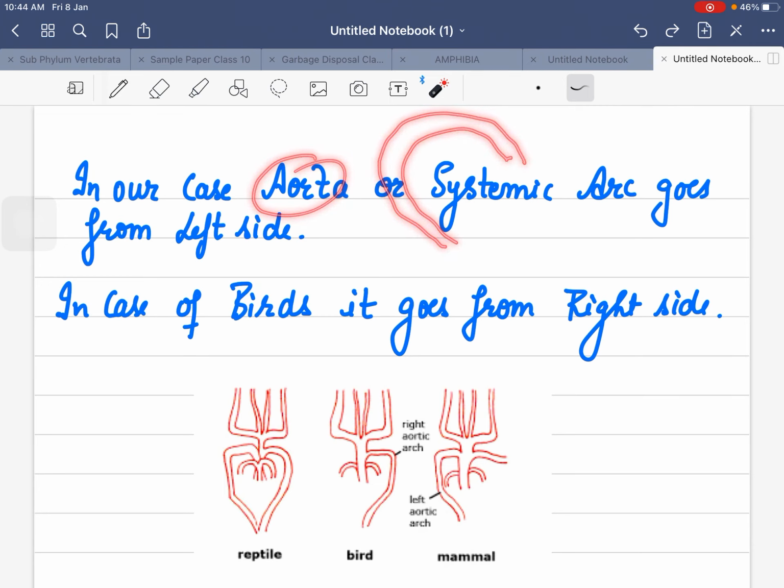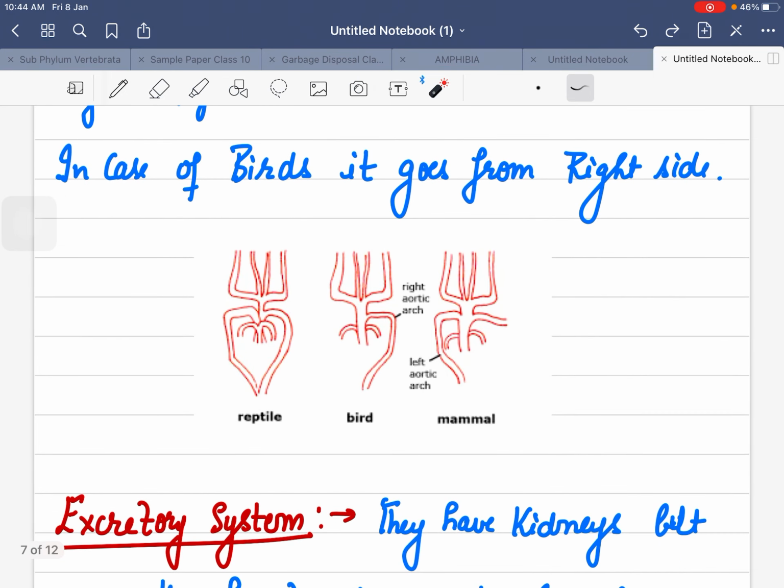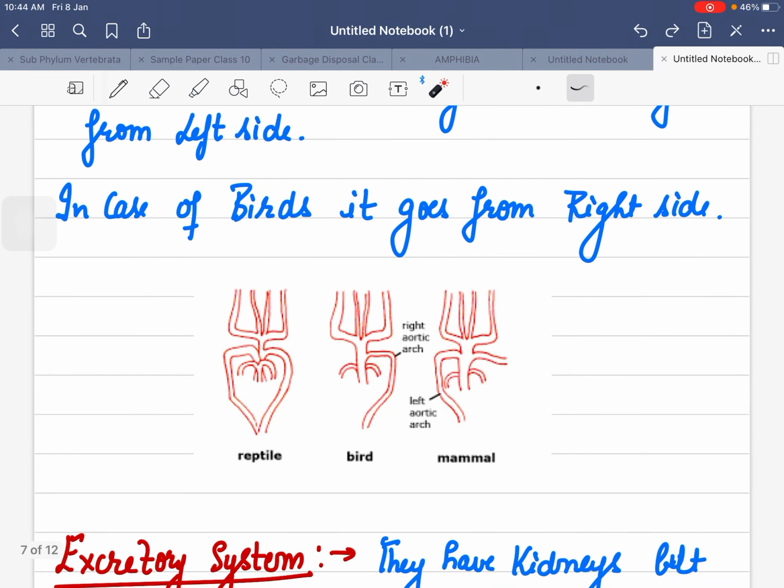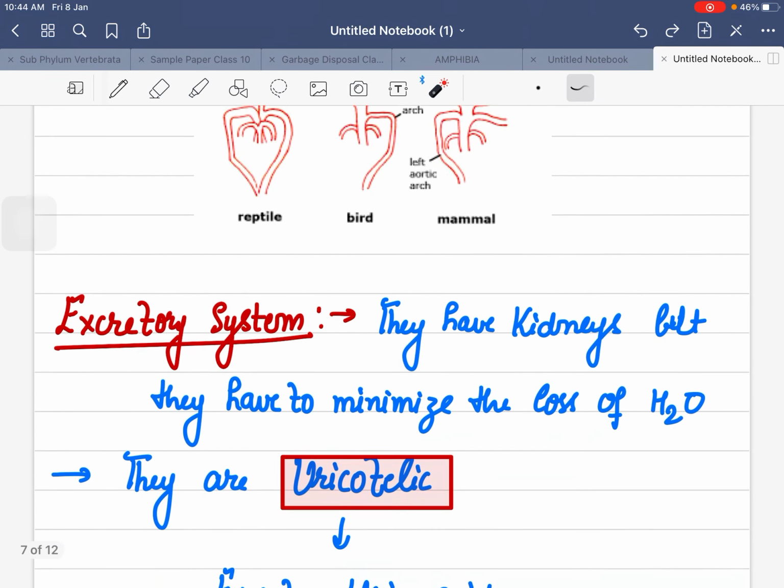In case of birds, aorta goes from the right side. That is the only difference. That is the right aortic arch, and here is the left aortic arch in the mammals. Only one difference between the human heart and bird's heart.